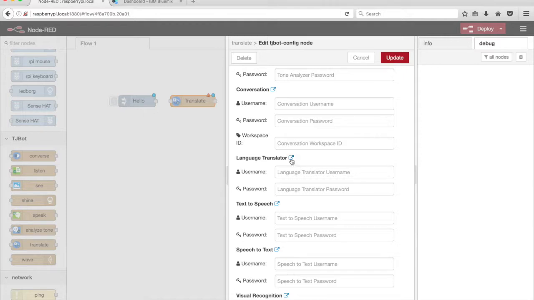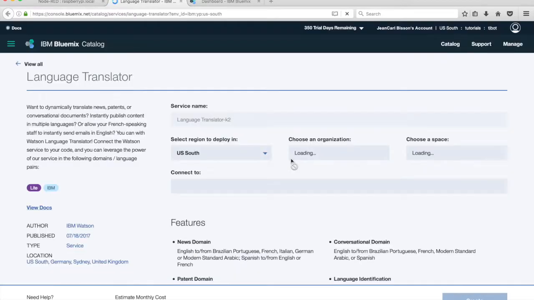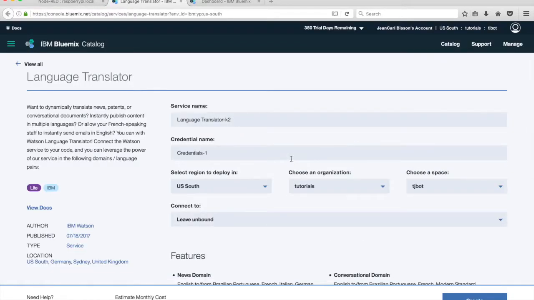Click on the icon next to the Language Translator heading. I'm already signed into my IBM Bluemix account. Create your IBM Bluemix account at bluemix.net. Click on Create.